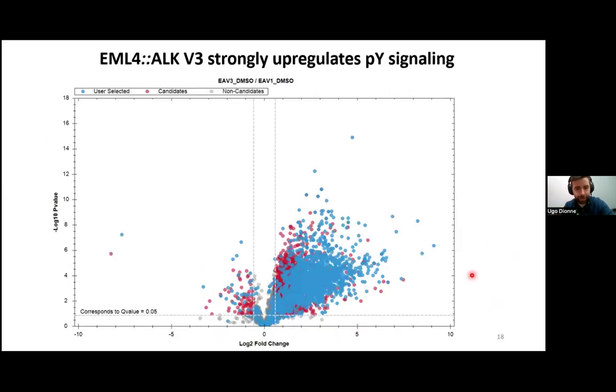I'm just going to show you one example here. If we look at phosphotyrosine peptides in variant 3 versus variant 1, we found more than 2,000 different phosphotyrosine peptides that are either only seen in the shorter variant or way stronger in the shorter variant. So this could potentially explain why this variant is more aggressive and more resistant to treatment, as it's able to activate different signaling pathways. All of this data highlights that we think each kinase alteration or kinase fusion should be seen as a distinct oncogenic entity, even if they contain the same kinase domain or are different variants of the same fusion.